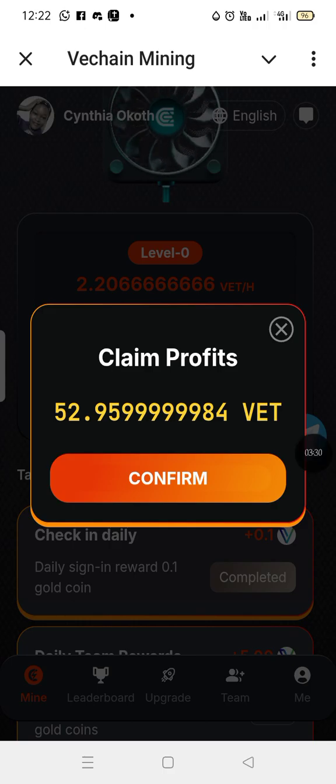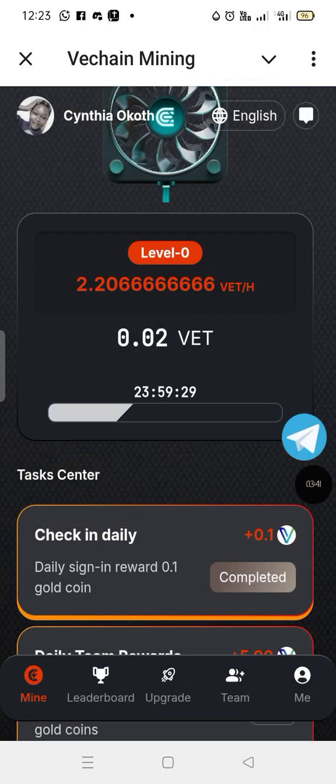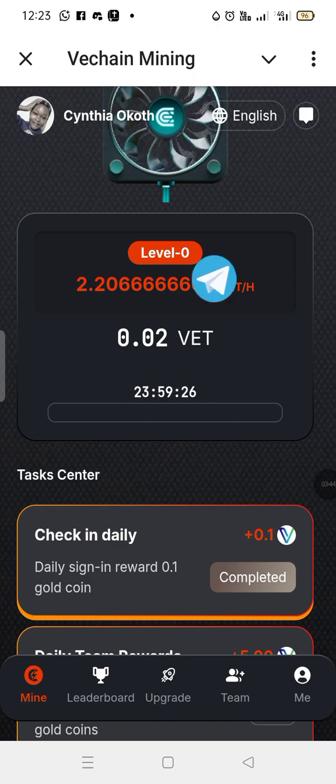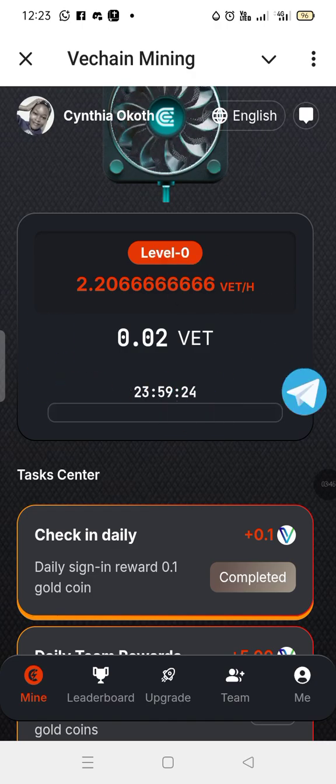So I'm in level 1, so you can see I'll be claiming 52 VET coin every day, and I'm going to show you how much it is worth. So I'm going to confirm. You can see the site has started mining again. I'll be getting 2.20 VT coin per hour, and I'll come back after 24 hours. You can see the countdown is right here. I'll be getting 52.95 VET coin per day, that is after every 24 hours.